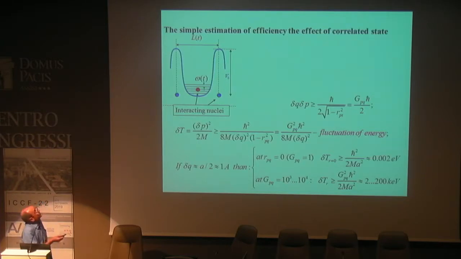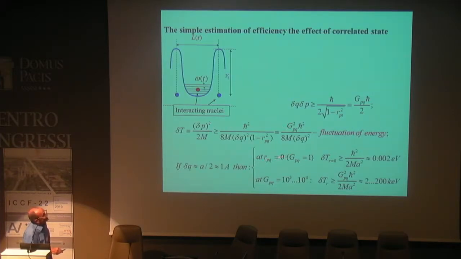What is the simple estimation of such an effect? Let's consider particles situated in a potential hole, for example, a many-level system. Here is the modified uncertainty relation. Using the fluctuation of momentum from this relation, it is easy to calculate the fluctuation of kinetic energy. Here is the calculation, and some simple estimation.